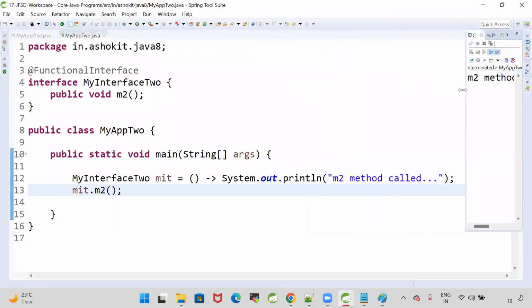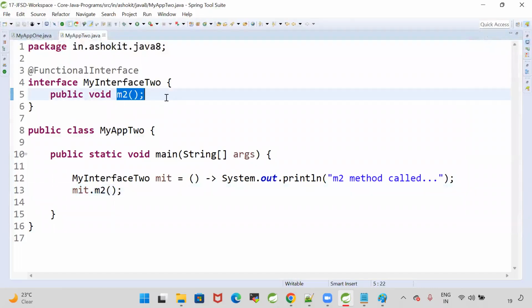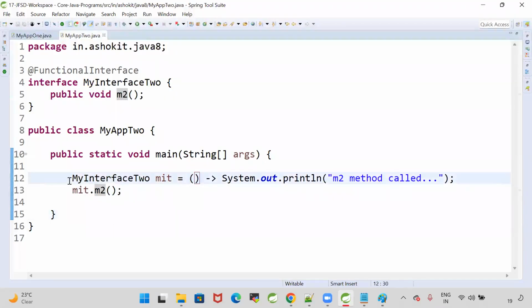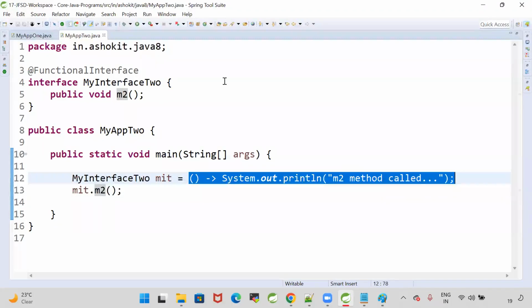So how did I call my lambda now? Whatever lambda expression I have, I stored into a functional interface variable and called that functional interface method. That is the reason the Java compiler checks that there should be only one abstract method. That abstract method is used to call the lambda. Whatever lambda expression you write, you can store into a functional interface reference variable. By using that reference variable, you can call the abstract method. When I call m2, it will call this lambda. This is the way we call a lambda expression.